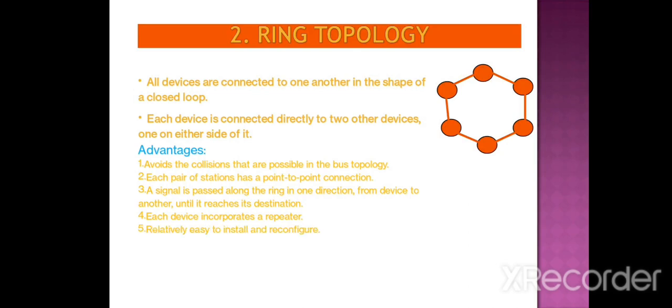Each device incorporates a repeater, and it is relatively easy to install and reconfigure. Fault isolation is simplified, because if any problem arises, we can easily find out which device has an error.